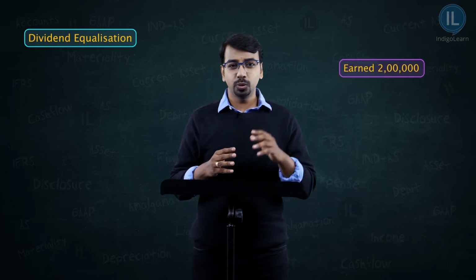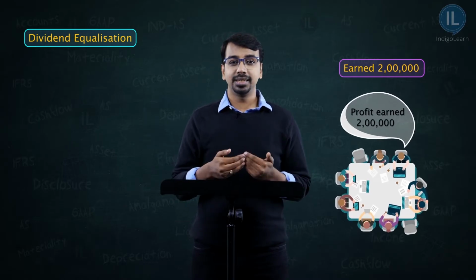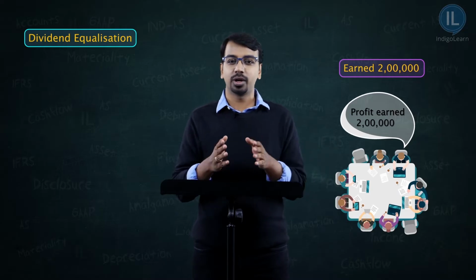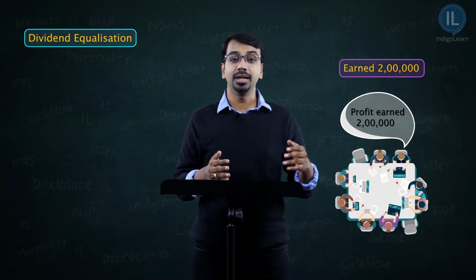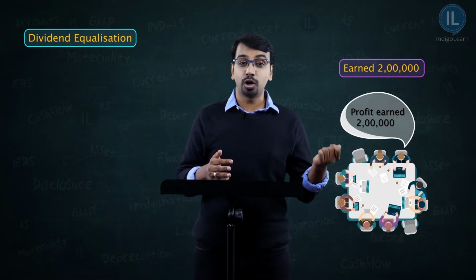Now when they sit and do the accounts on 31st March 2019, how much should A, B and C get? Is it that you will divide 2 lakhs equally between the three partners, saying okay, the ratio is 1:1:1 and each partner should get 66,666? Is that what you would do?